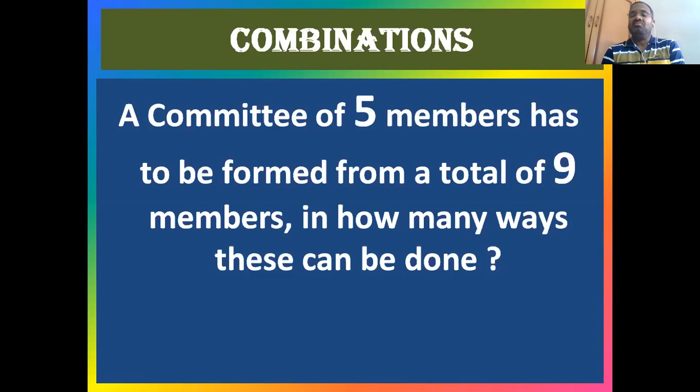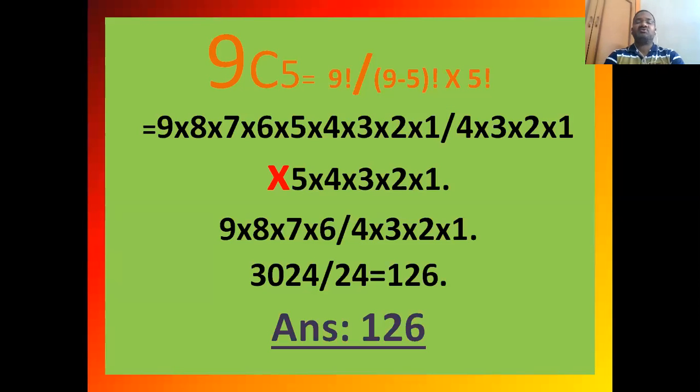Now if you go and do this out of repetition manually, you may commit some mistakes. Then we will apply a probability formula, a mathematical approach. The formula, as you know, for combination is nCr is equal to n factorial by (n minus r) factorial into r factorial. So you substitute the given values: total members available are 9, and to form a committee you have to choose 5. So n is equal to 9, small r is equal to 5. Just substitute the values. So 9C5 is equal to 9 factorial by (9 minus 5) factorial into 5 factorial.